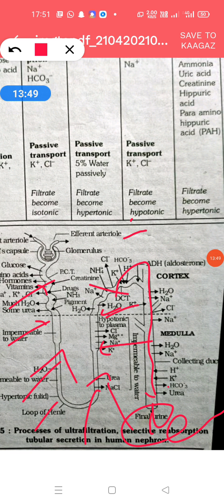The mechanical process consists of three steps. First is glomerular filtration or ultrafiltration, because filtration of blood under high pressure is called glomerular filtration. It takes place in the Malpighian bodies. Second is tubular reabsorption, where substances are absorbed again, known as tubular reabsorption. And third is tubular secretion.